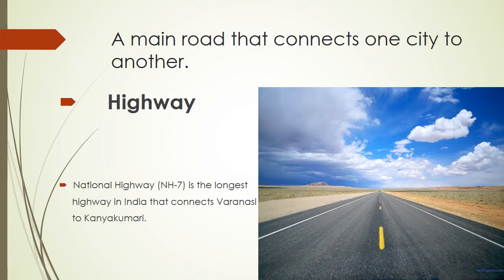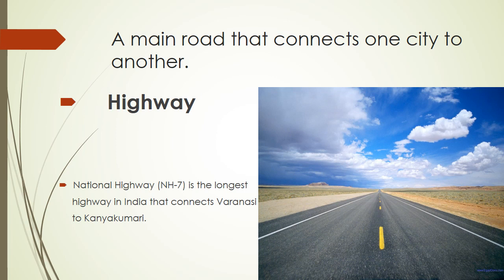Next is highway. Highway is a main road that connects one city to another. National Highway NH7 is the longest highway in India that connects Varanasi to Kanyakumari.